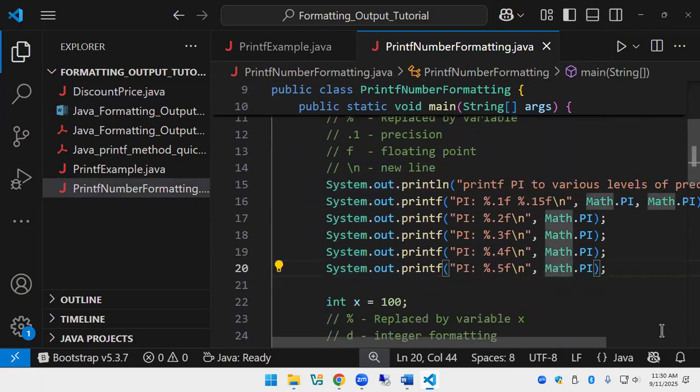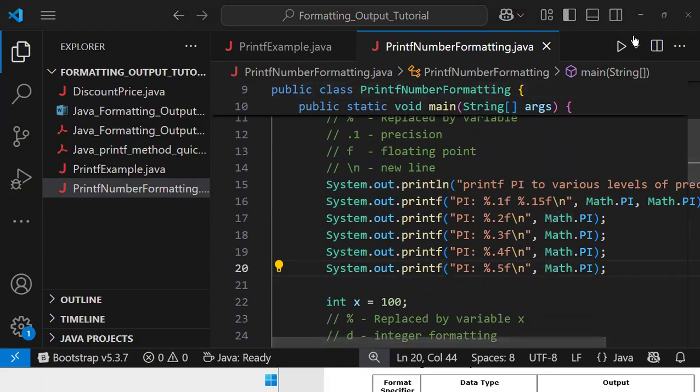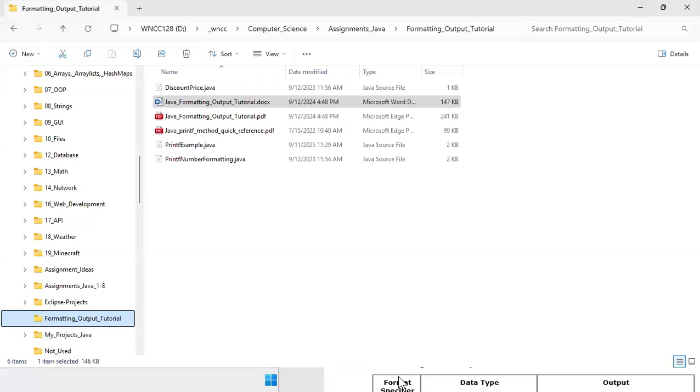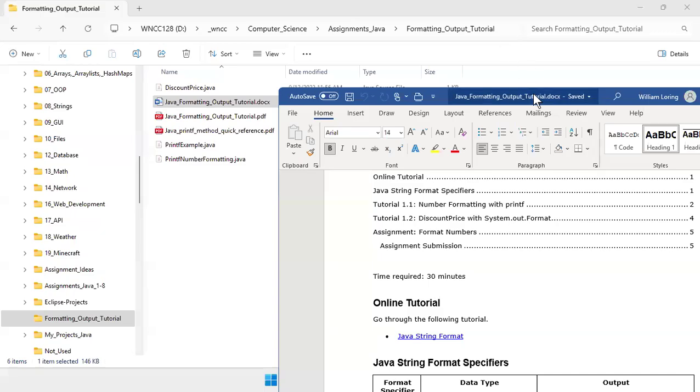I like this just because then I know where it came from. I don't know, you can do it either way. Oh, look at there. So we can print various levels of pi. And there's a bunch of other... oh, how'd that end up back there? Where'd it go? There it is.